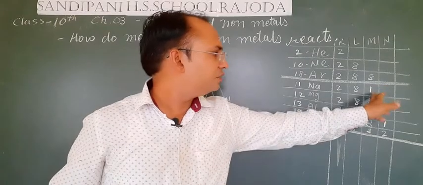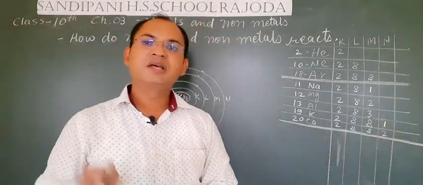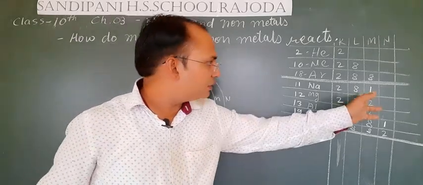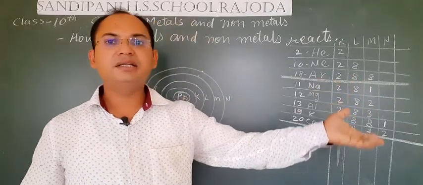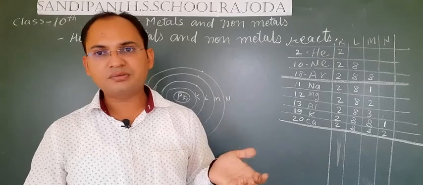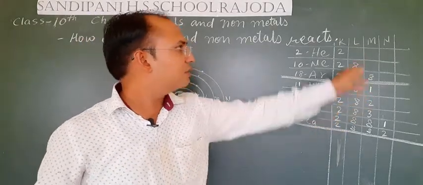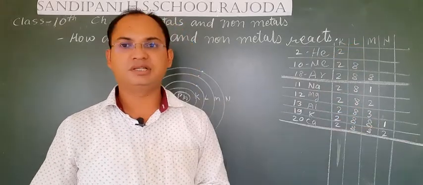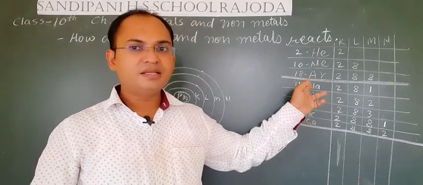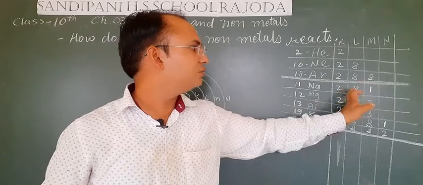If there are 1, 2 or 3 electrons in the outermost shell, then in order to complete the octet, these atoms can either gain the electrons needed to make 8, or lose electrons so that the inner shell becomes the outermost shell. If sodium gains 7 more electrons, its electronic configuration will be 2, 8, 8.